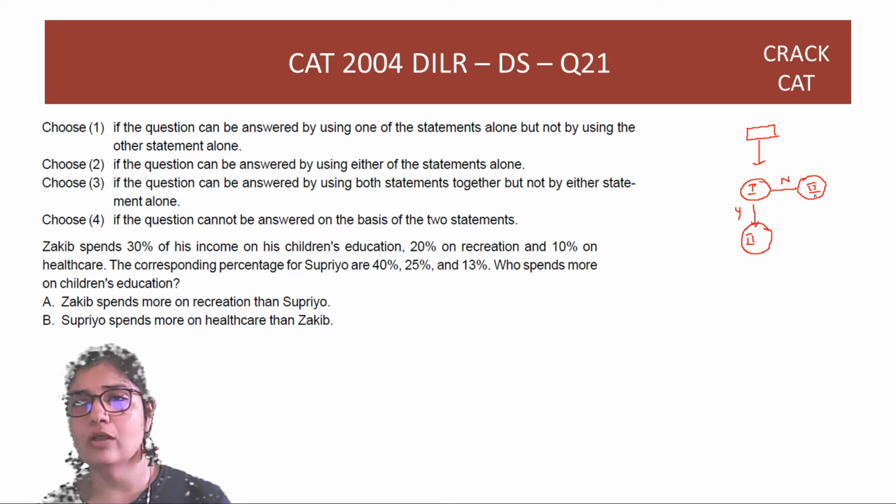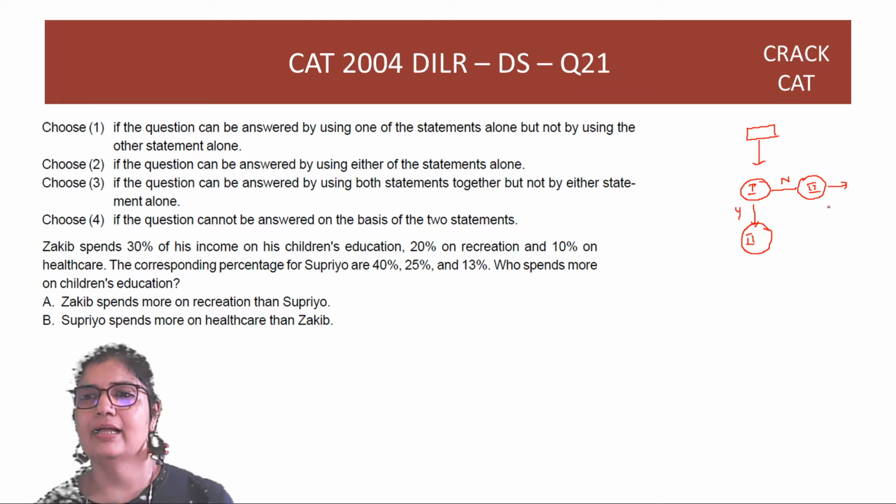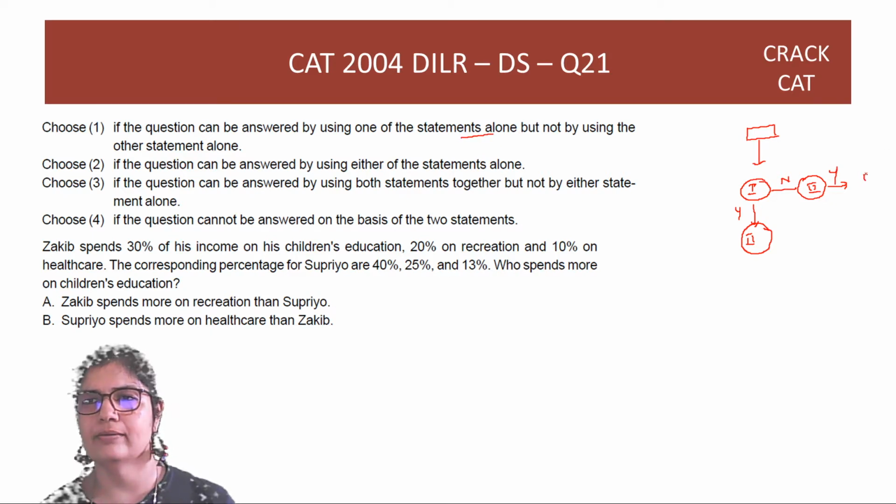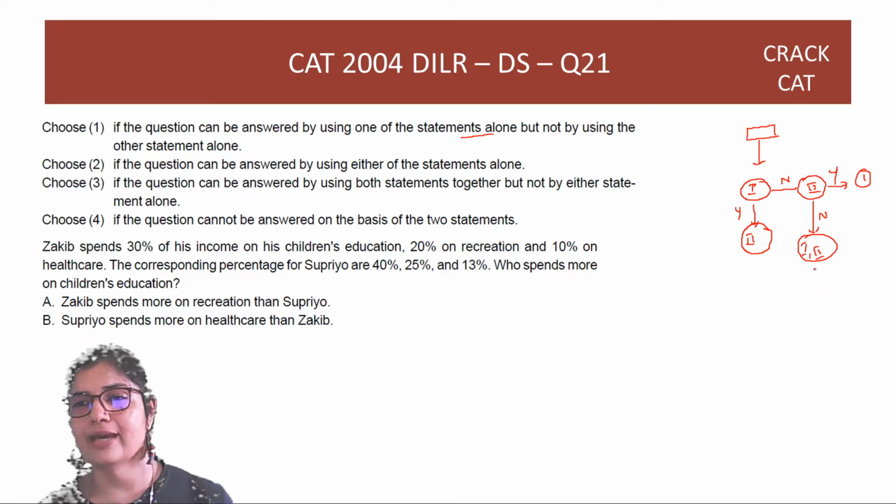If statement 2 also is not sufficient, if both of them are not sufficient individually, then you look at them together. But if statement 1 is not sufficient and statement 2 is sufficient, in this case I can find the answer by one statement alone, so I will mark option 1. But if it is insufficient for both, then I will look at them together. If together they are sufficient, then I'll mark option 3 using both together. If not sufficient, then I will mark option 4.